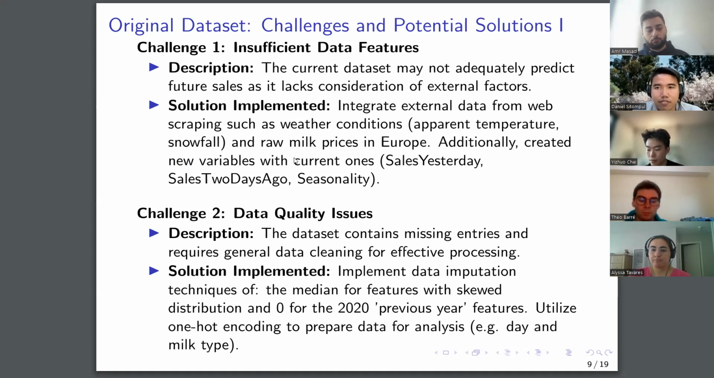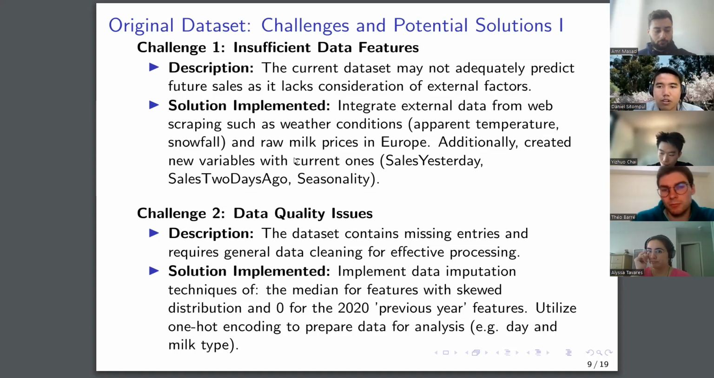First is the insufficient data features. The current data set may not adequately predict future sales as it lacks consideration of external factors. Our solution approach is integrating external data sources such as weather conditions and raw milk price. Further, we also see seasonality. Second, there are data quality issues. We solve this with an imputation technique using the median value.